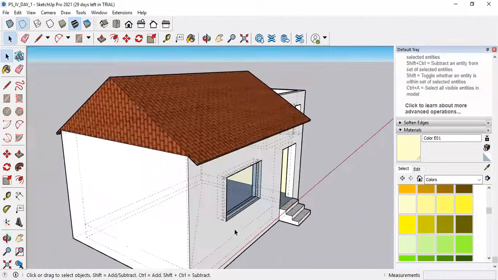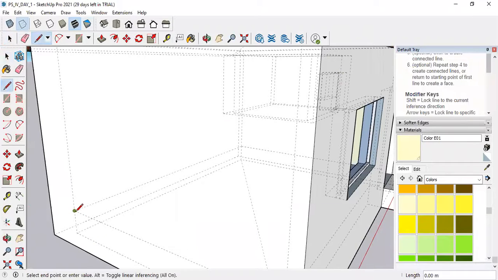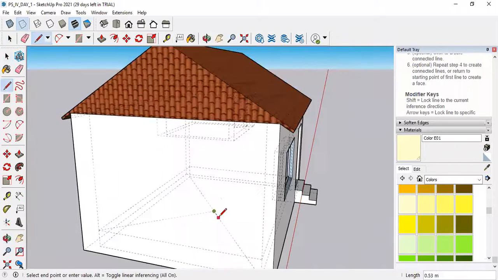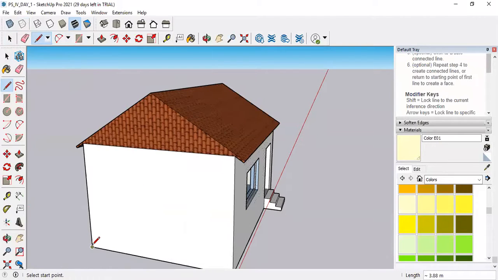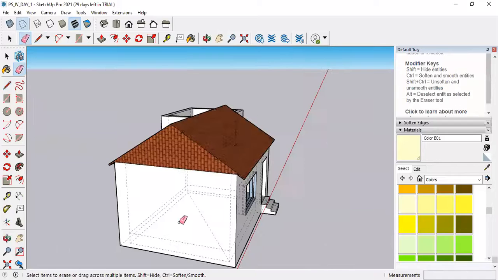If while working you want to select a particular point, suppose I want to draw a line from here to the midpoint of this line, then I can do that in this mode. But if I come back to my original mode, the lines are not visible to me, I cannot work. So that is the benefit. Now suppose I want to erase this line, I will be able to erase, but in normal mode it is difficult.